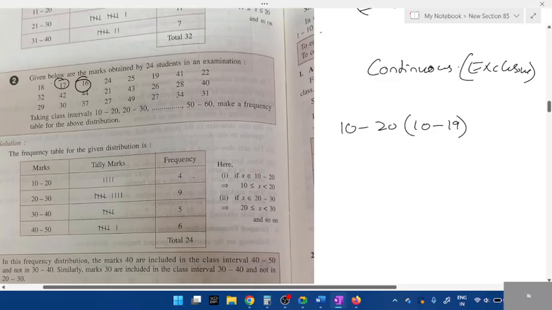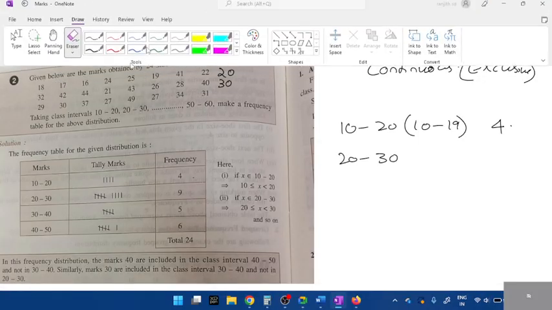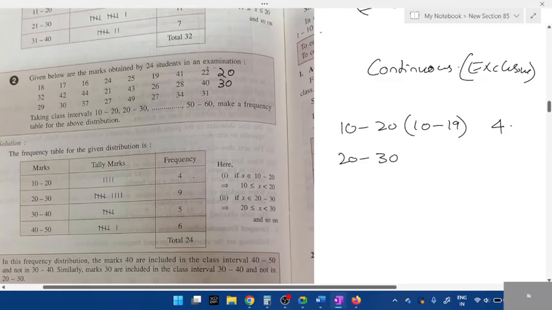16, 17, 18, 19, right? I'll do one thing. I'll take even 20 here. 20, I'll take even 30. So should I include all 5 or only 4? Should I include even 20 here? No, only 4. Now, where will I include the 20 students? It should be written in the second column, right? Yes. Then we can include this 20, this 22, 21.